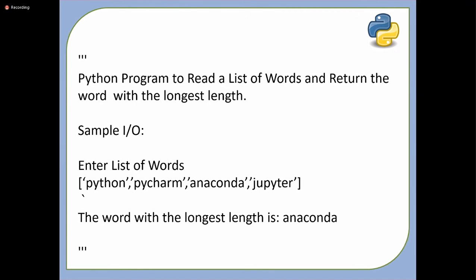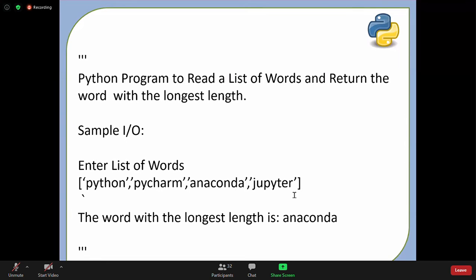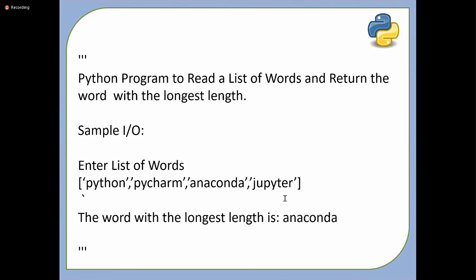So you can print. No, not the index exactly, but are you able to print the same string? The word with the longest length is anaconda. I want that string to be printed.